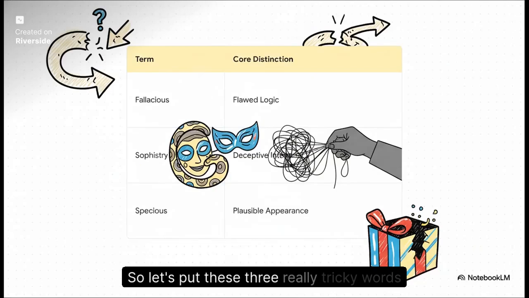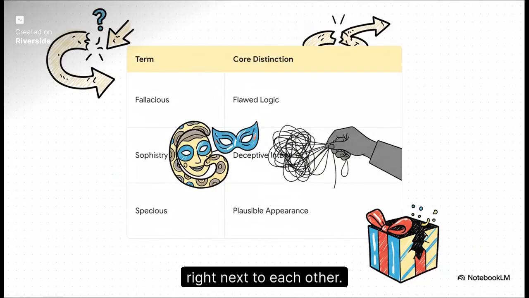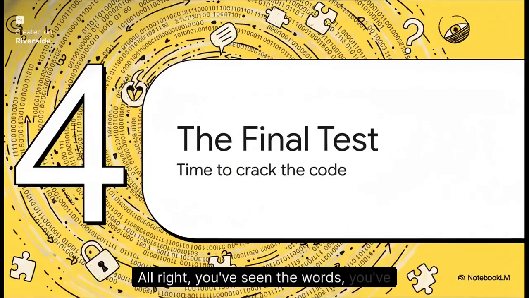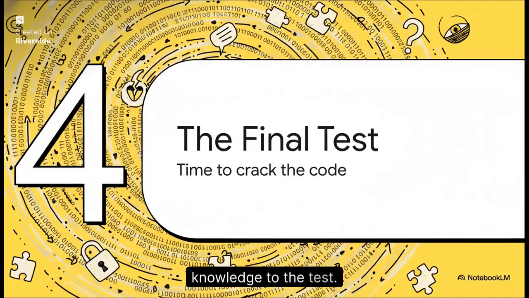So let's put these three really tricky words right next to each other. Fallacious is all about flawed logic. Sophistry is about deceptive intent, and specious is about a plausible appearance. Seeing them laid out like this really helps make those fine lines between them crystal clear, doesn't it? All right, you've seen the words, you've learned the subtle distinctions. I think it's time to put all that new knowledge to the test.